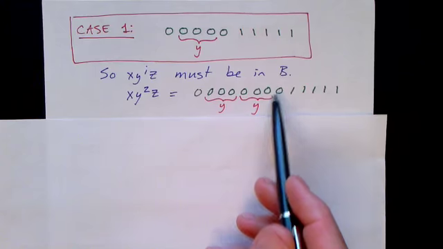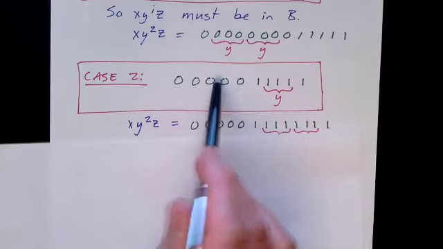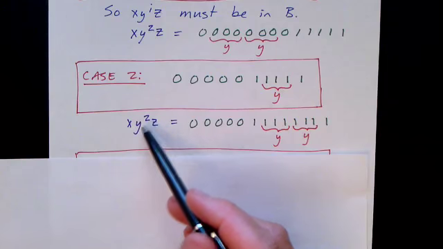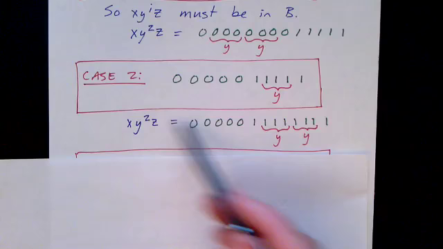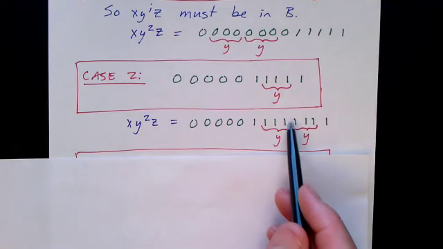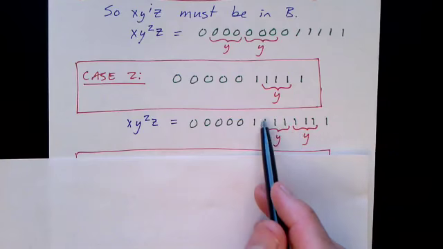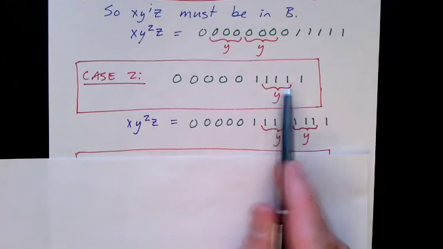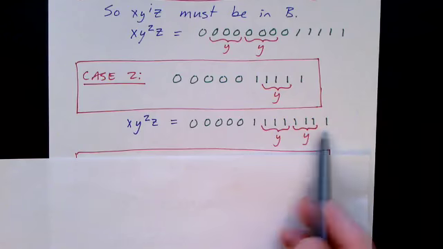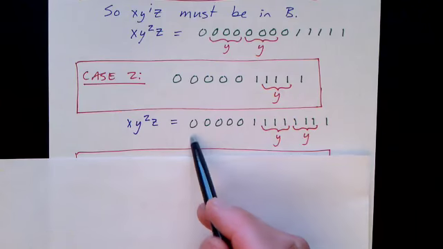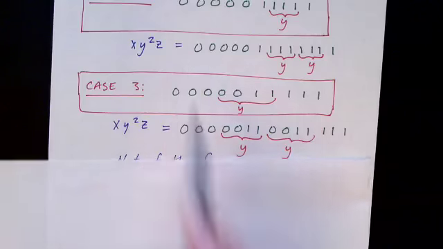So you can see how this is not going to be in the language because the number of zeros will increase. Likewise for the case where Y contains only ones. Again, it can't be pumped because if we increase the value of I at all, say we double it to 2, then it's going to increase the number of ones. The length of Y cannot be 0, so we have to have at least one in Y. So the number of ones will increase with no corresponding increase in the number of zeros. So that string is obviously not in this language either, because the number of ones is no longer equal to the number of zeros.